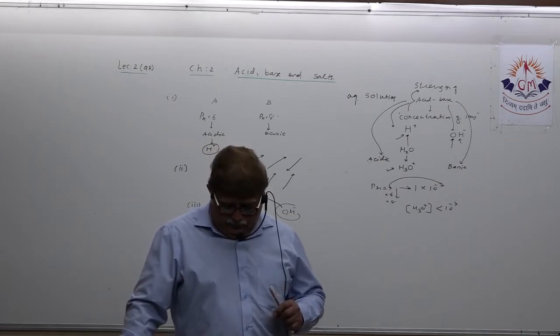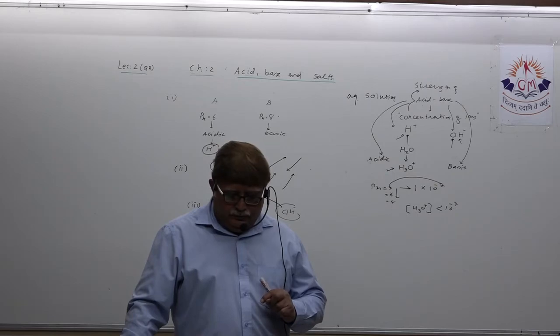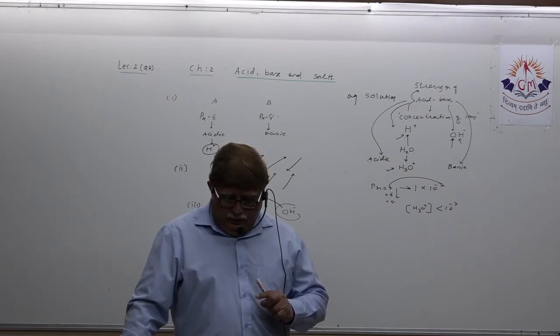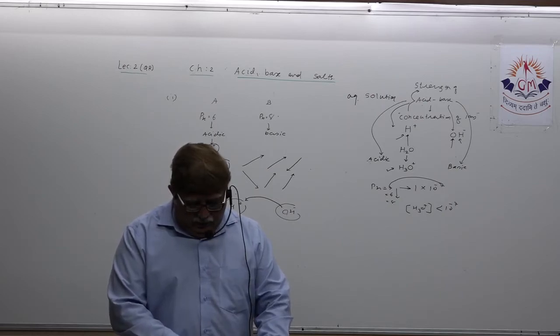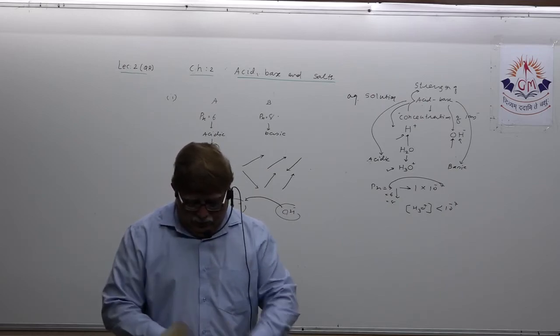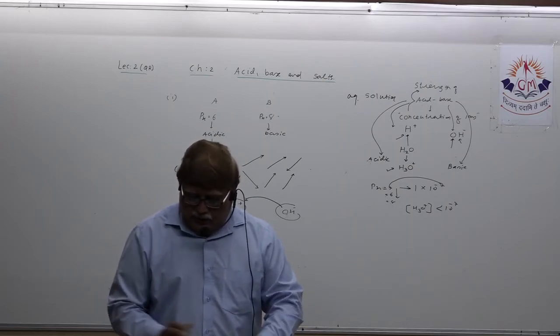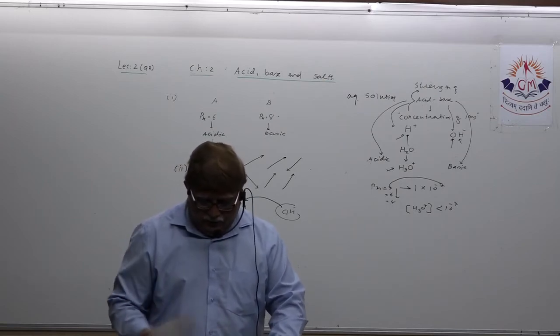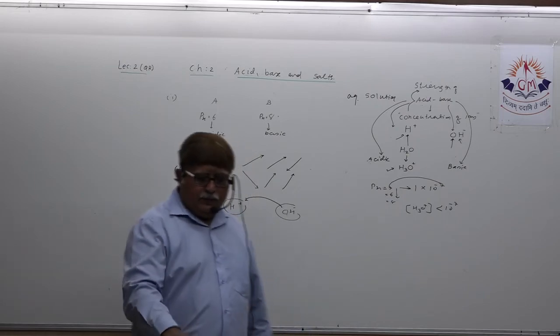The aqueous solution having, see, one MCQ I have given, okay, the next one, you read the MCQ, which can be asked in one line also. Read that.